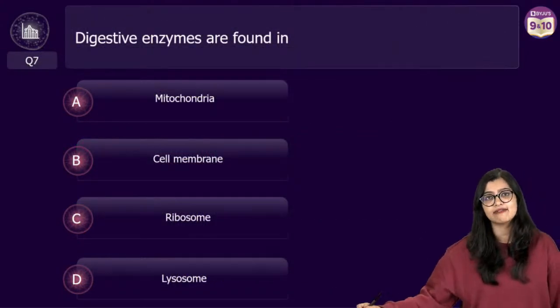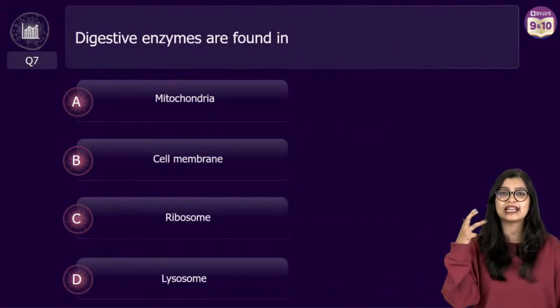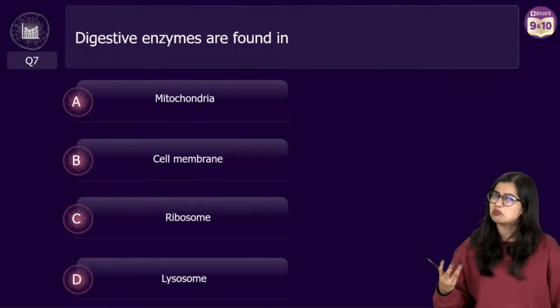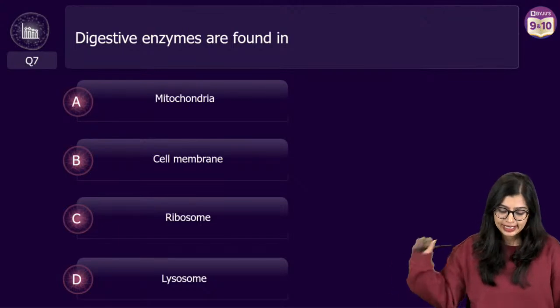Osmosis in virus. See, virus, as you can see, they have a protein encapsulation, right? And for them, it works quite differently. So, maybe not, right? Yes.